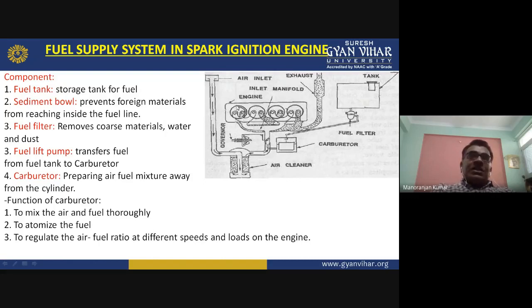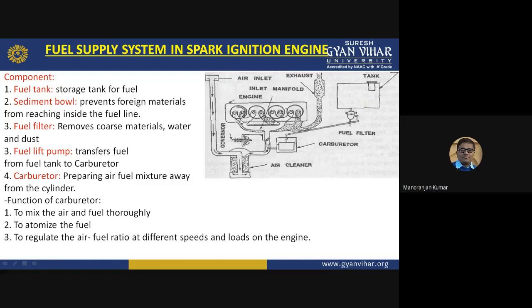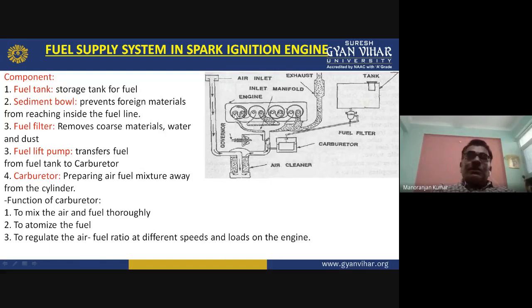In each cylinder you can see there are two valves also present. In each cylinder you can see one is the blank line and the other is the dotted line. Similarly in the fourth cylinder also there is a blank and a dotted one. This blank structure is nothing but the inlet manifold. Here the inlet valve will be there.